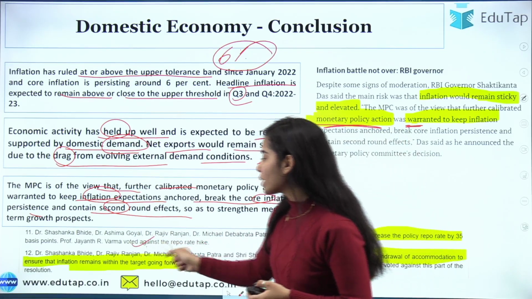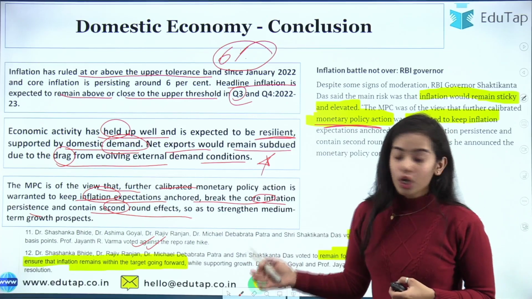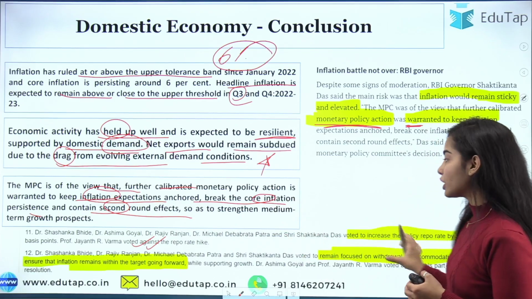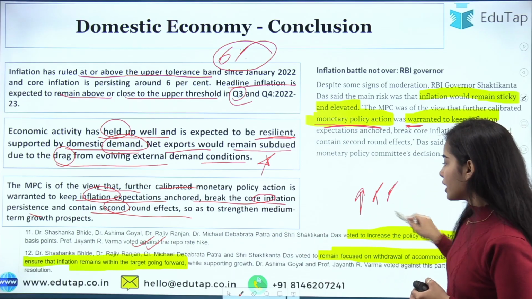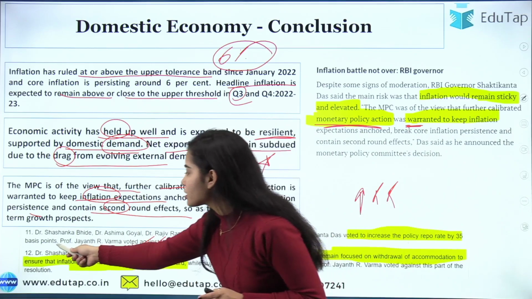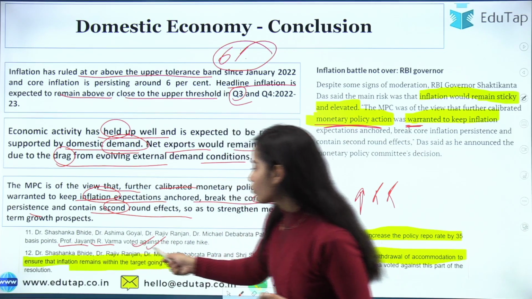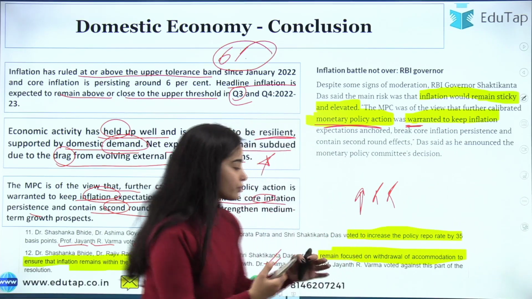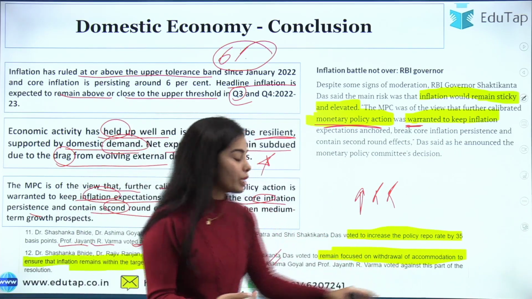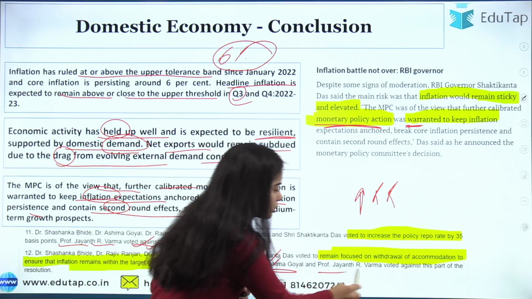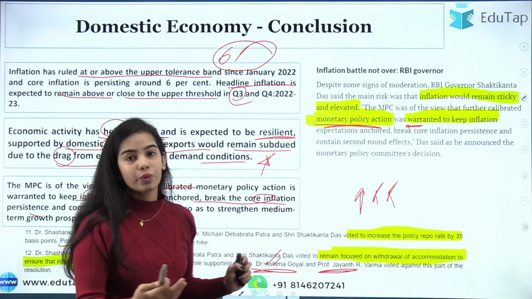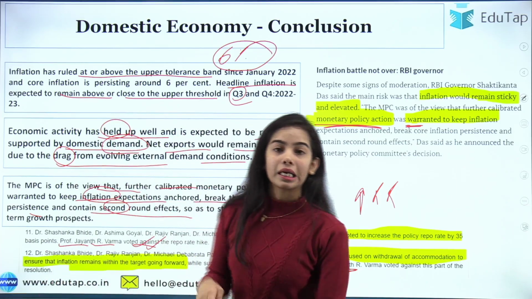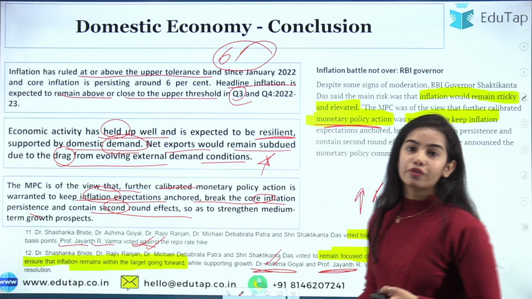So these were the people. Here you can see who has voted for what. Five members out of the six members have voted for increasing the repo rate. There was only one person, Professor Jayanth R. Varma, who voted against the repo rate hike. And similarly, on the withdrawal of accommodation, there are two people who have voted against this part, okay, that we should stop the withdrawal of accommodation. So they have voted against this. So you can see who has voted for what, okay.